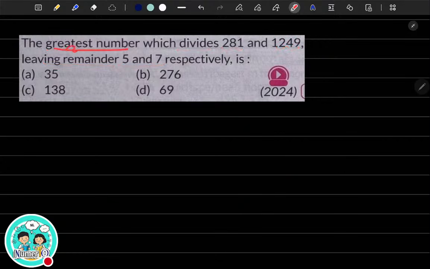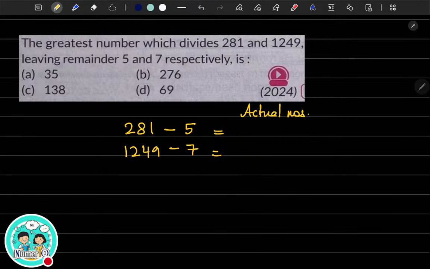The very first thing to do when you are asked for the greatest number which divides two numbers leaving remainders is to find the actual numbers. 281, 1249. Subtract the remainders 5 and 7 respectively. Get the actual numbers and then go ahead and do the HCF. Very good. So what is 281 minus 5? 276. What is 1249 minus 7? It's 1242.